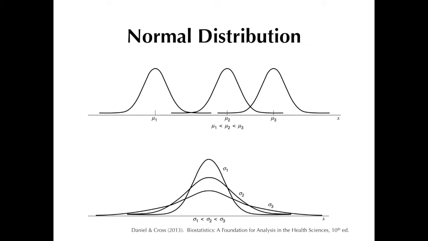Notice the shapes of the curve as the sigma increases. A smaller standard deviation would mean a narrower bell-shaped curve, while a larger standard deviation would mean a wider bell-shaped curve. As we will learn later in a subsequent video on measures of dispersion, experiments that yield smaller standard deviations are said to be more precise, while larger standard deviations result in less precise estimates of the mean.